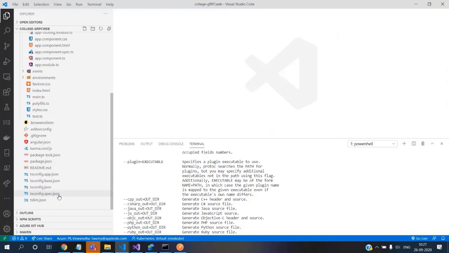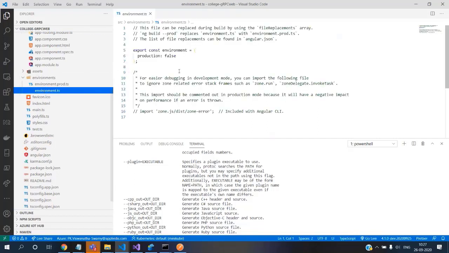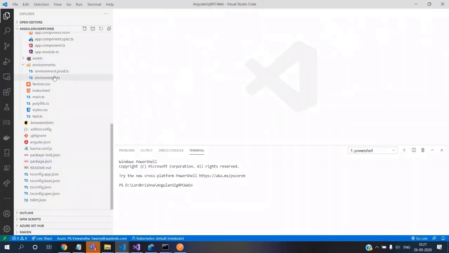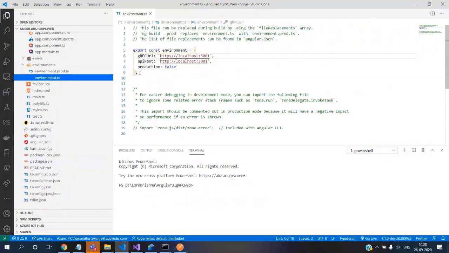Another thing we can do, again it's a personal choice, nothing mandatory that you should definitely follow this way, but whatever works best for you, is that we can go to the environment file and update this environment.